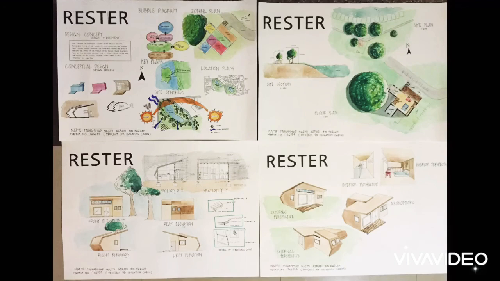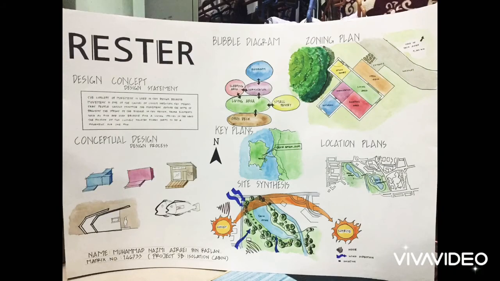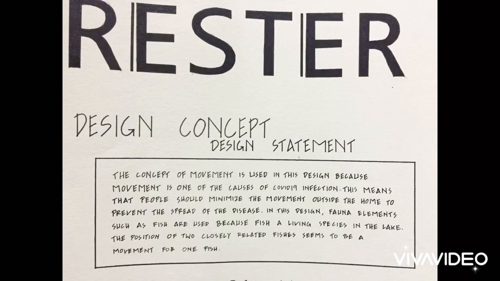2019-2020. So my cabin is Rester, which means "stay" in the French language. The design concept for this cabin is movement. Why did I choose movement? Because movement is one of the causes of COVID-19 infection. This means that people should minimize movement outside the home to prevent the spread of the disease. In this design, I use fauna, which is the fish, to represent the object of movement in this concept. Fish is one of the living species in the lake.